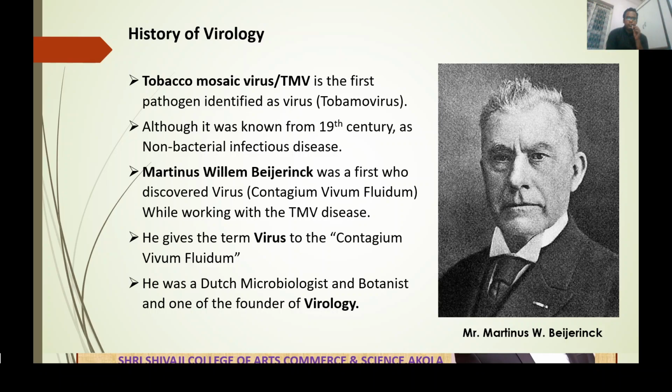Martinus William Beijerinck was the first who discovered virus, and he called it contagium vivum fluidum while working with the tobacco mosaic virus disease. Contagium vivum fluidum is an extract of a tobacco plant infected with TMV, and that extract fluid causes infection in other healthy tobacco plants. Therefore, he used the term contagium vivum fluidum.